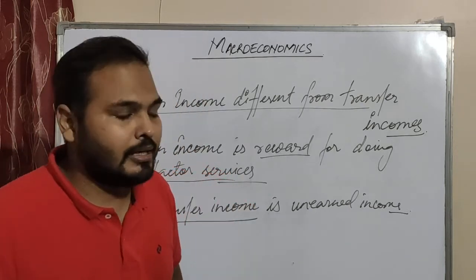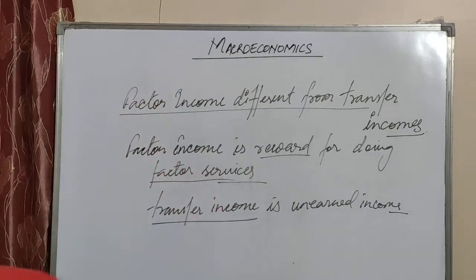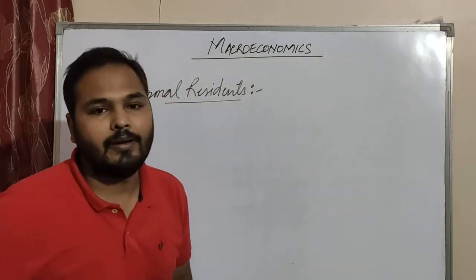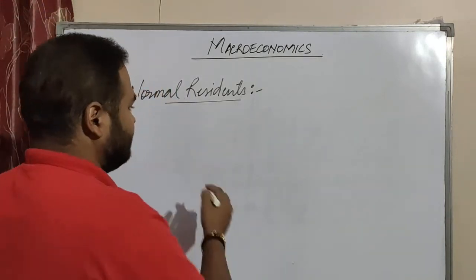Now we see what normal residents are. Who are normal residents? A person living for more than 1 year.